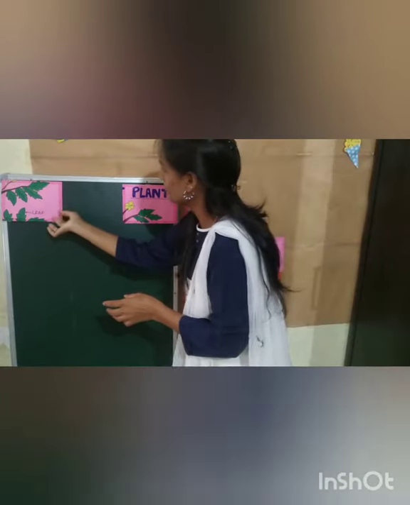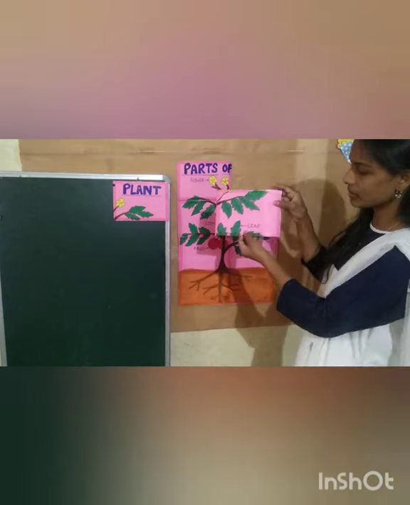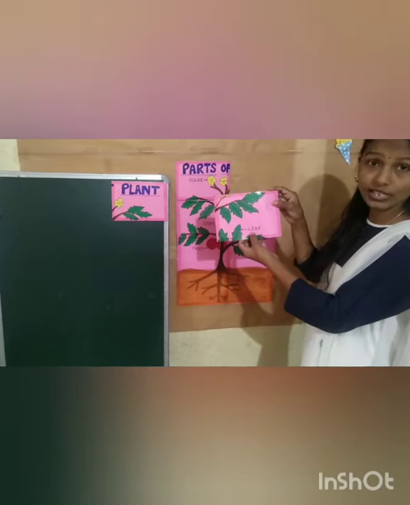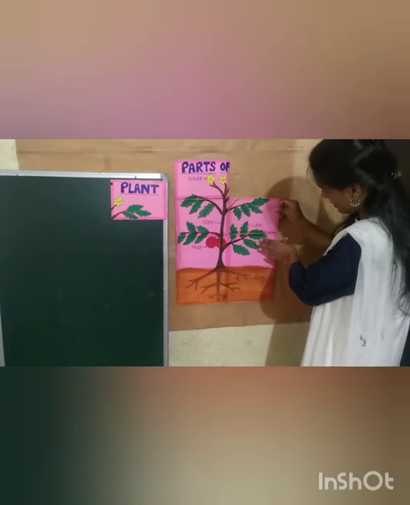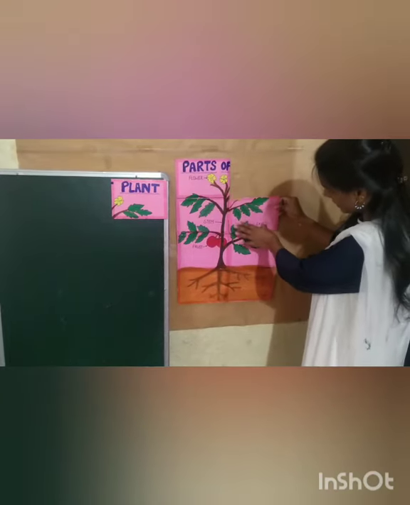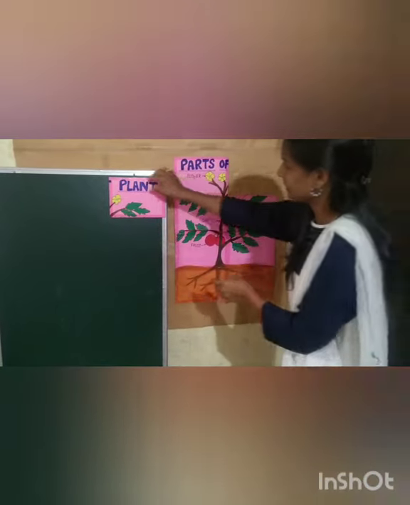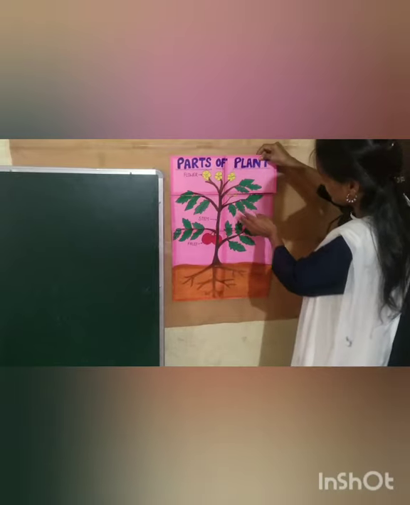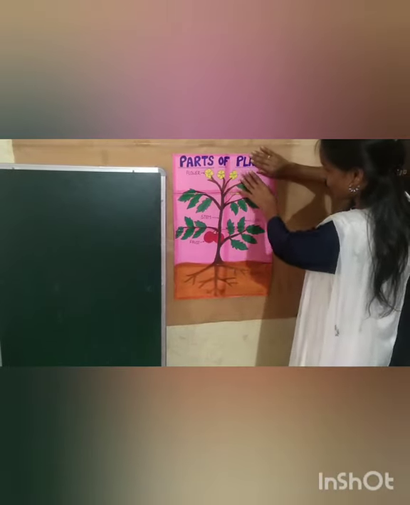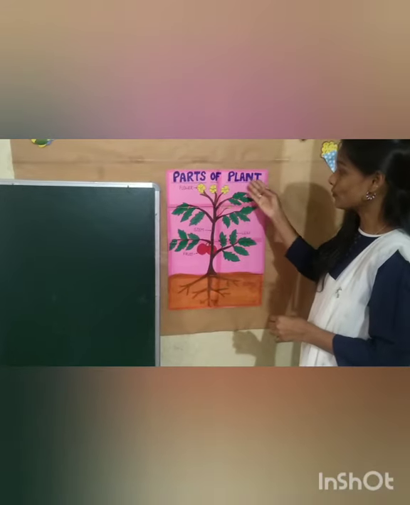Now we have two more puzzle cards. I'm taking this, and what is written on this, children? Leaf. And what is the spelling of leaf? L-E-A-F, leaf. Yes. This will come here. And we have the last one. Yes, see how beautiful the painting went. So what is this? This is about parts of plant.